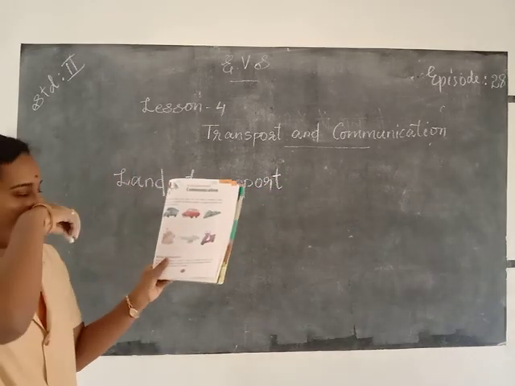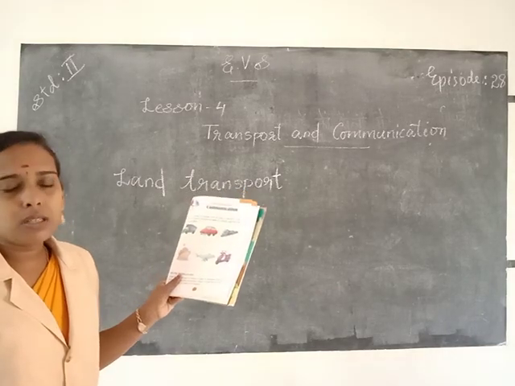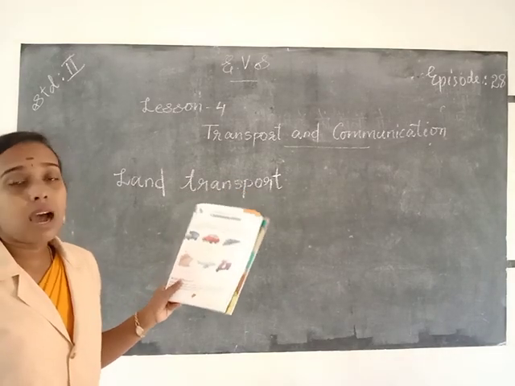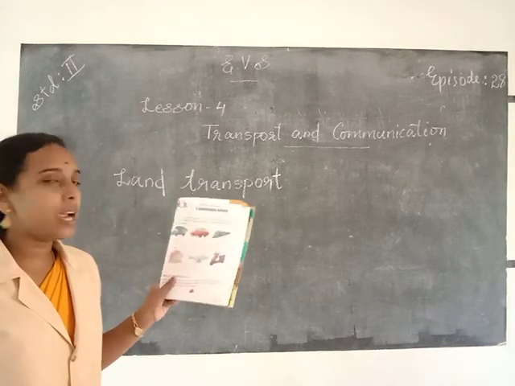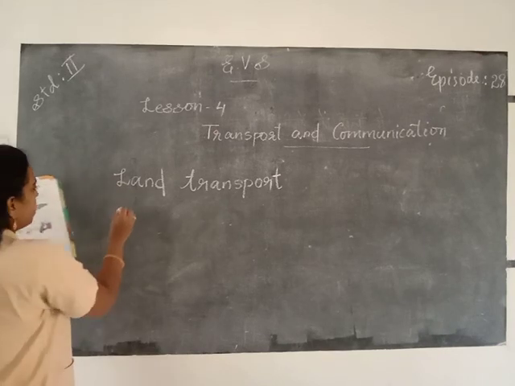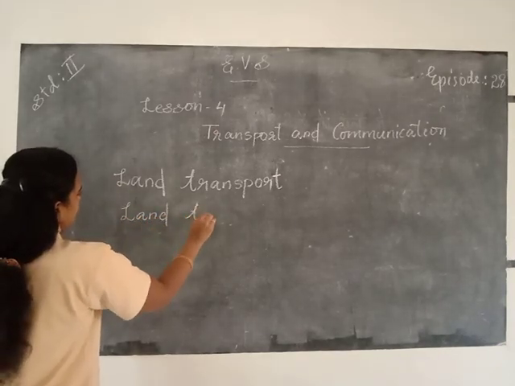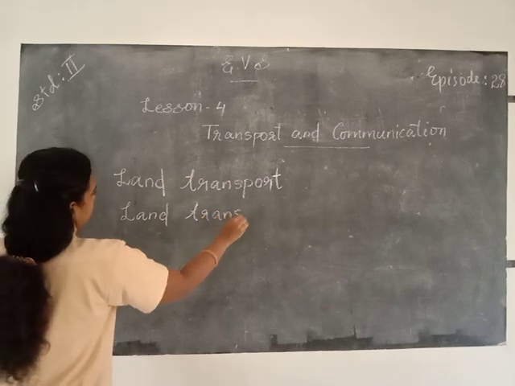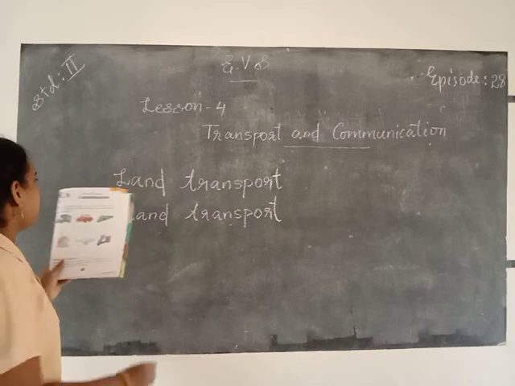And the second one, it's a car. Cars travel on road, so the means of transport is land transport. So you write here land transport.